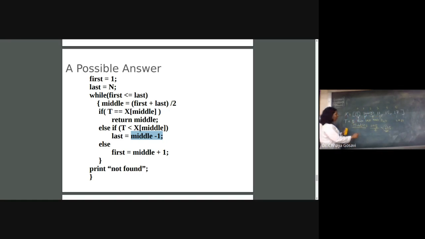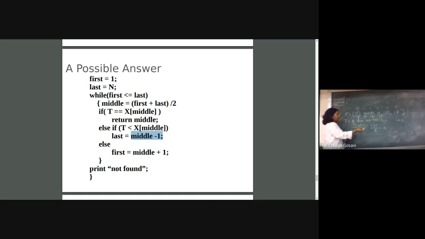So now 0 plus 1 divided by 2, first plus last. 0 plus 1 divided by 2 is 0.5. This will be taken as 0 only, and this is your next middle. Middle is equal to the number, so we will return its position.